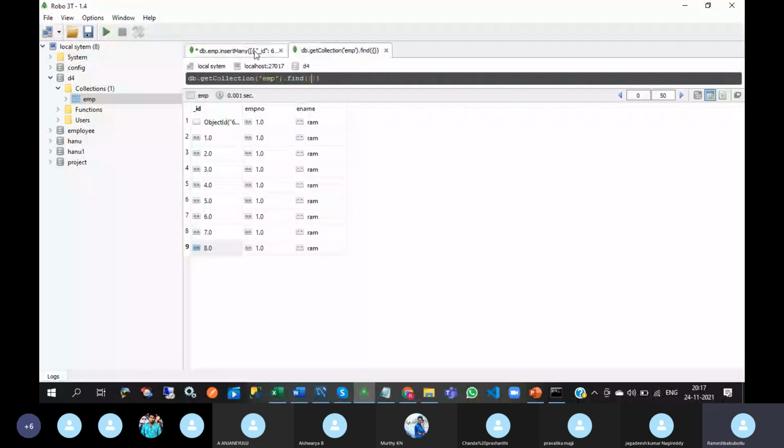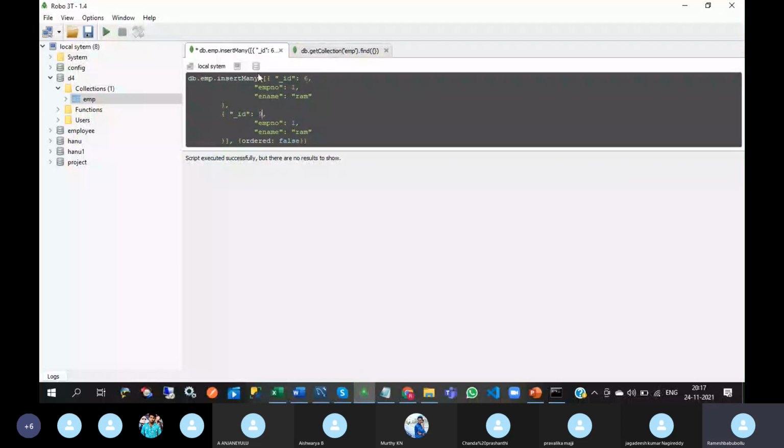6 already exists. So here one of the objects has an existing ID value, but the other object has a new ID value. If you use ordered as true, then these objects will be inserted according to the order. Then you will get an error. That means the second object will not be inserted into the collection. If you specify ordered as false, then it will ignore the order.